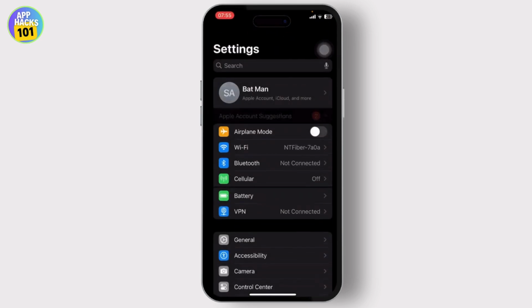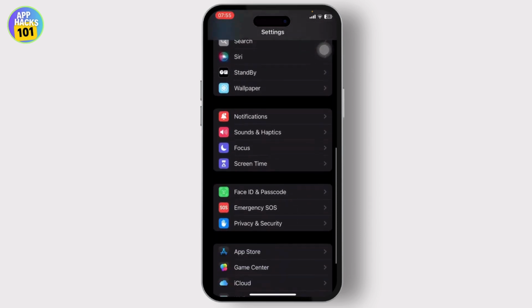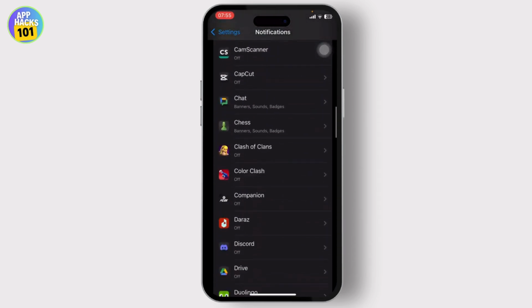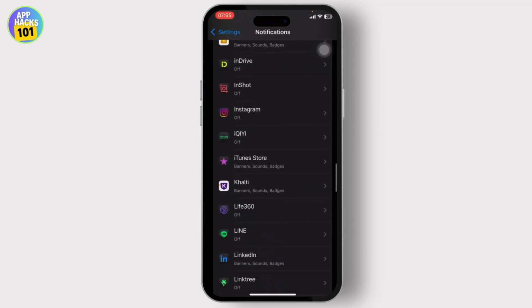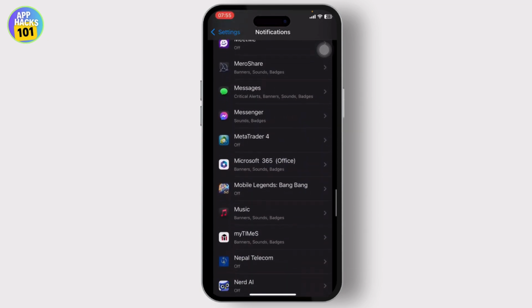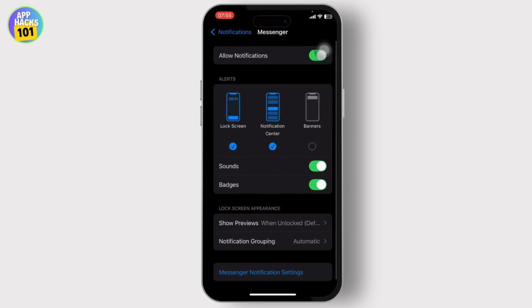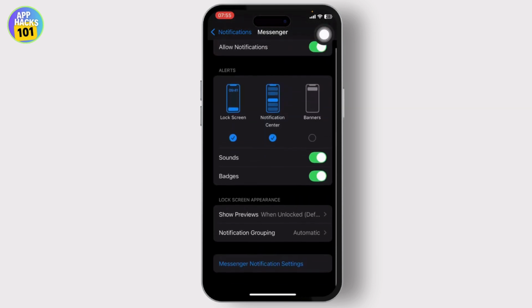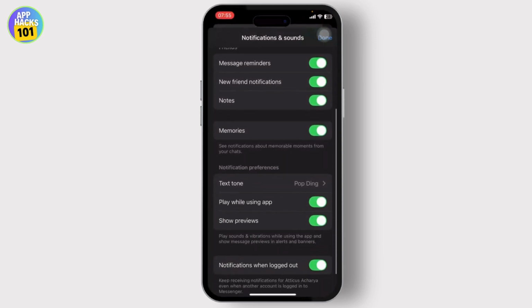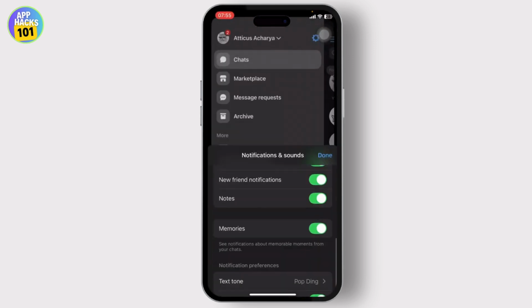After you open your phone settings, just go to the notifications, and here you might want to make sure that your Messenger is not in notification mode. So just search Messenger, and here you need to make sure that you tapped on allow notification, and after you do so, you need to make sure that all of this is turned on. Now go to Messenger notification settings again, and here you might want to check all of these again.